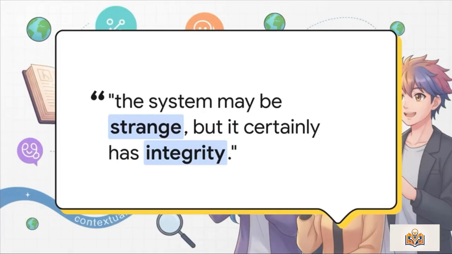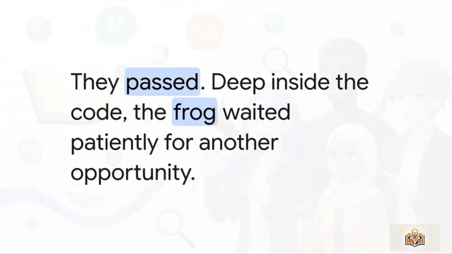The room became silent. Nora closed her eyes. Ethan prepared for academic destruction. But suddenly, the professor laughed. "Well," he admitted, "the system may be strange, but it certainly has integrity." "That is not one of the project requirements," Nora muttered. Still, they passed, and somewhere deep inside the code, the frog continued waiting patiently for another opportunity to return.